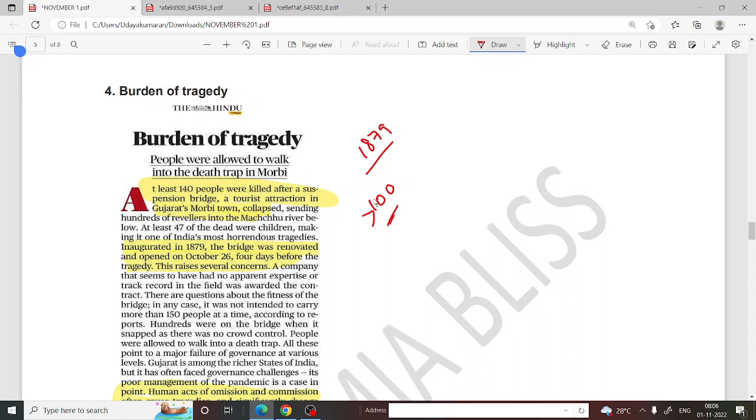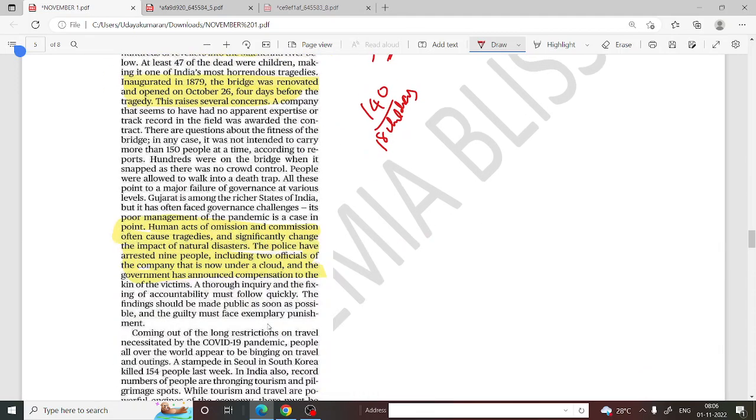So when there were a huge number of people, the bridge, which was also in old condition, became a big problem because the bridge has a certain weight limit, and it is also in old condition. It was also not maintained properly, so the bridge couldn't control itself and the bridge collapsed. It led to a huge fatality of around 140 people in Gujarat, and around 18 children also died due to this incident, right? So all this happened due to only one reason. It is called human negligence.